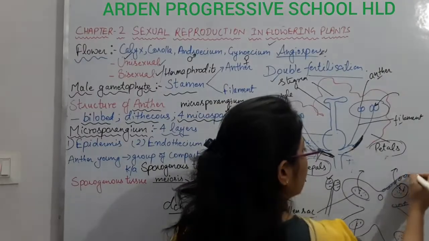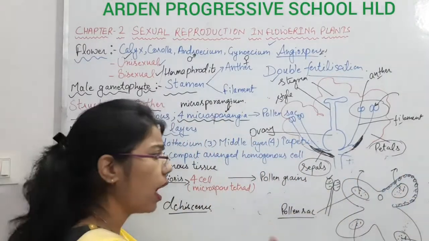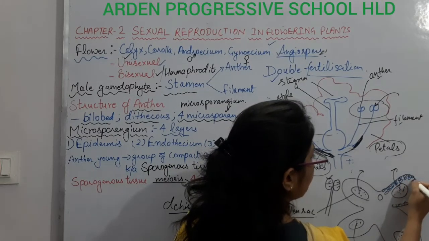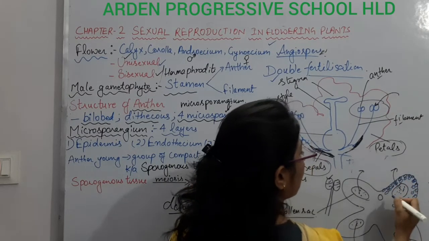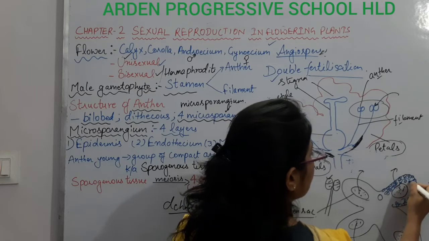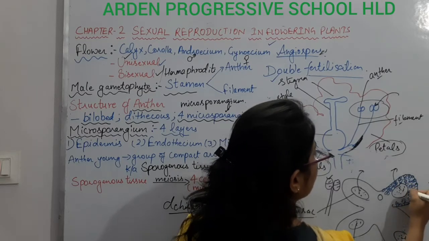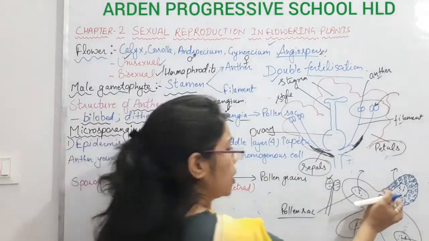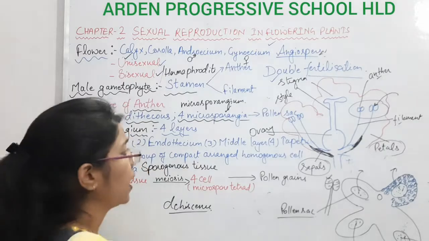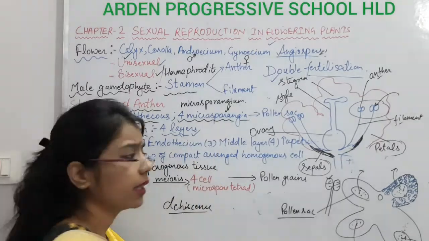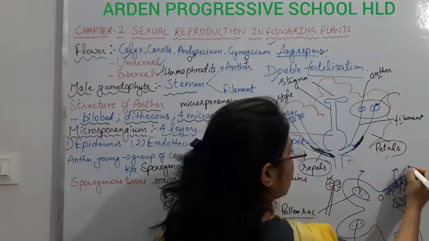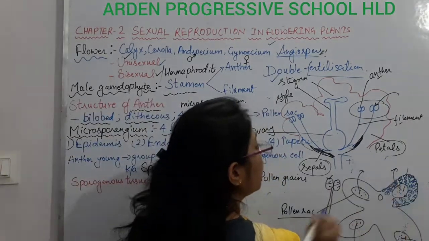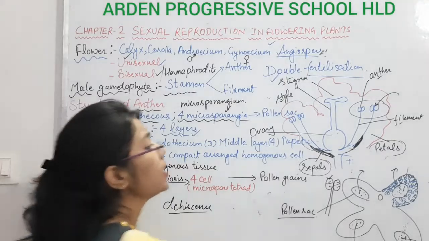So there will be an outer layer, and inner to it there will be another layer, the second layer. Is it clear? Now, there will be a third layer, and a fourth layer of cells. So the microsporangium is covered by 4 layers, and each layer has a different name. The outermost layer of this microsporangium is known as epidermis.